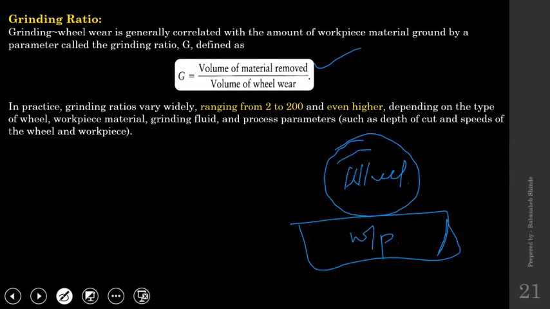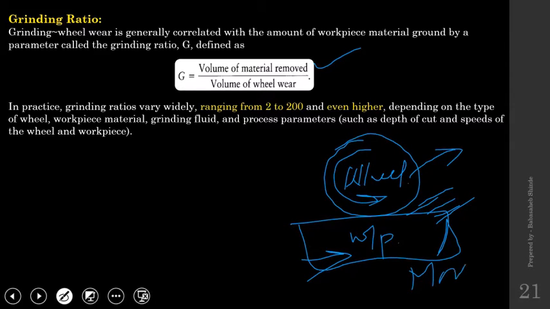Now when you rotate the grinding wheel and provide relative motion to the workpiece, when the grinding wheel removes material from the work surface, some material from the grinding wheel is also going to be worn out. The ratios are going to be different. The workpiece is going to have more wear compared to the grinding wheel.